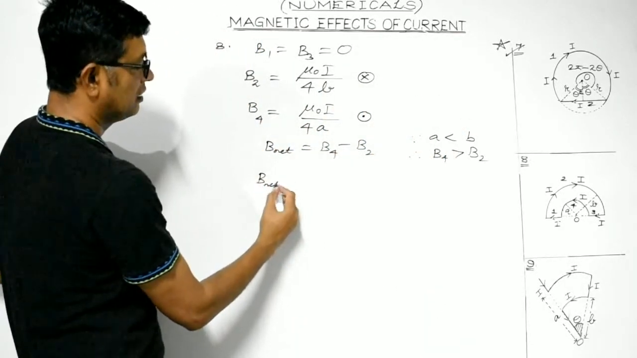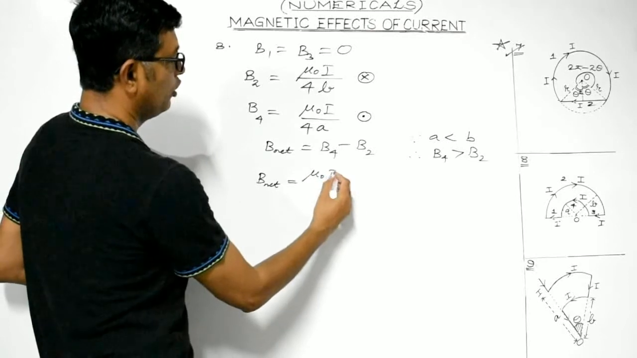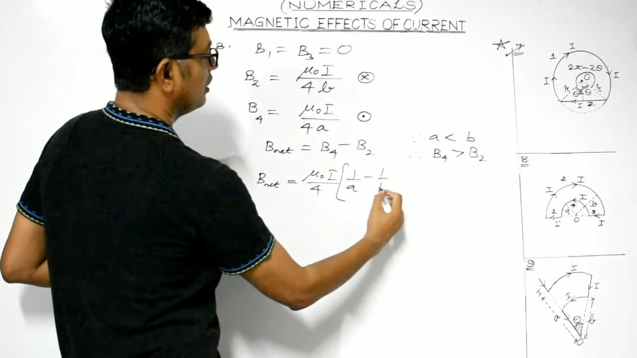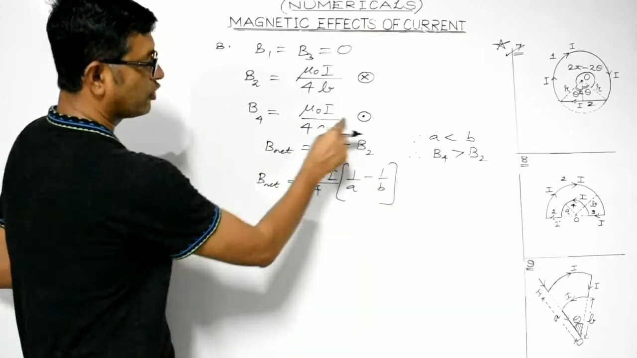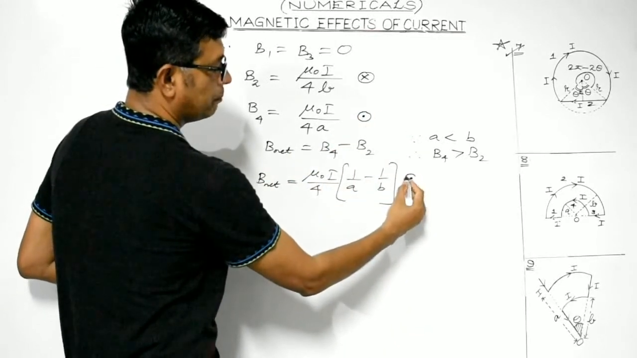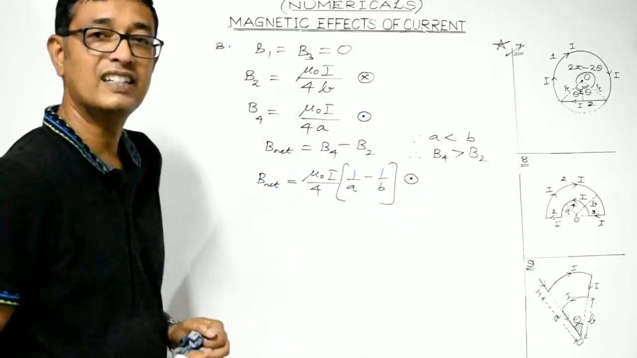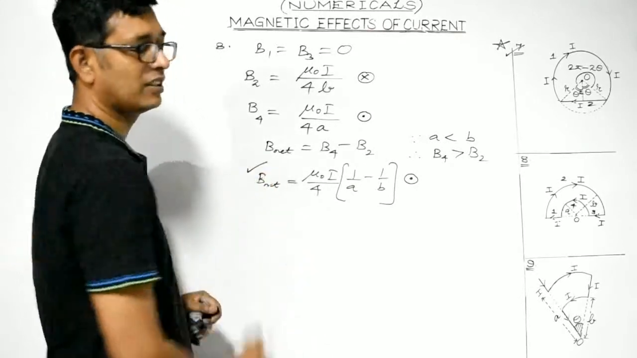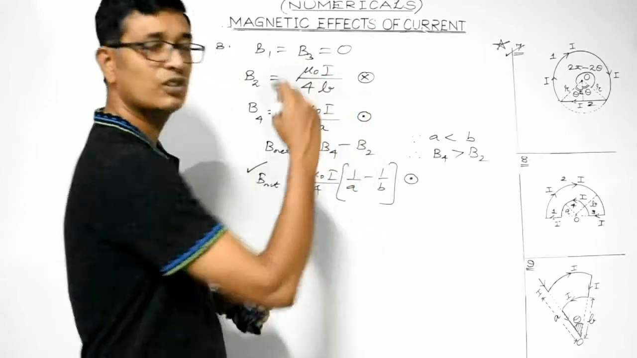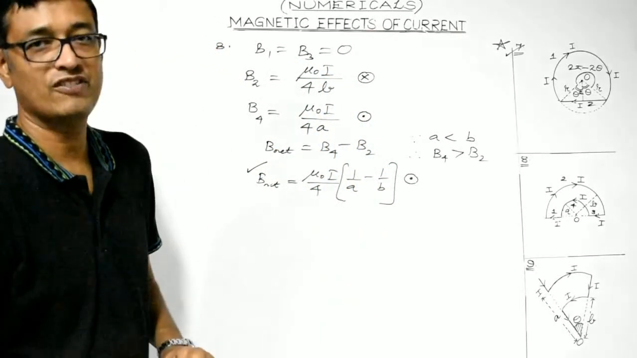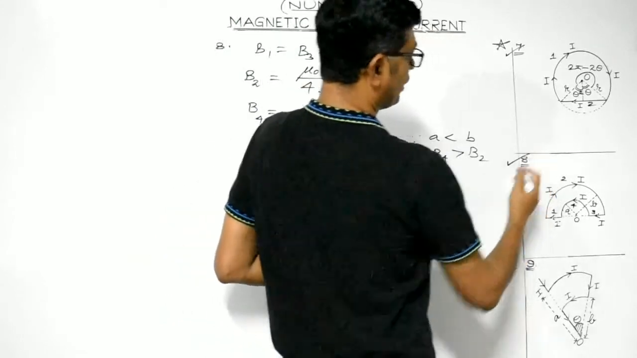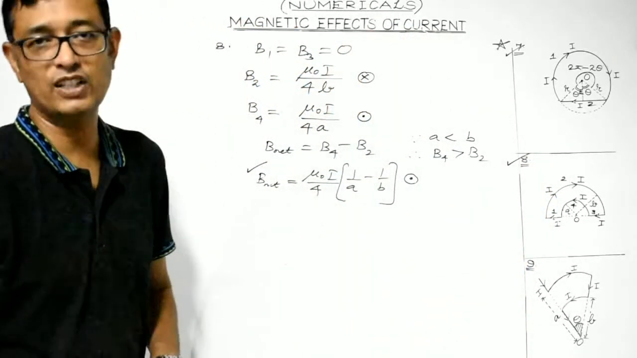So B net would be equal to mu naught I divided by 4. It can be taken as common: 1 by A minus 1 by B. And along the direction of B4, that is perpendicular to the plane and directed outwards, right? So this is the complete solution. This is the magnitude and this will give you the direction, right? So students, we are over with question number 8 as well.